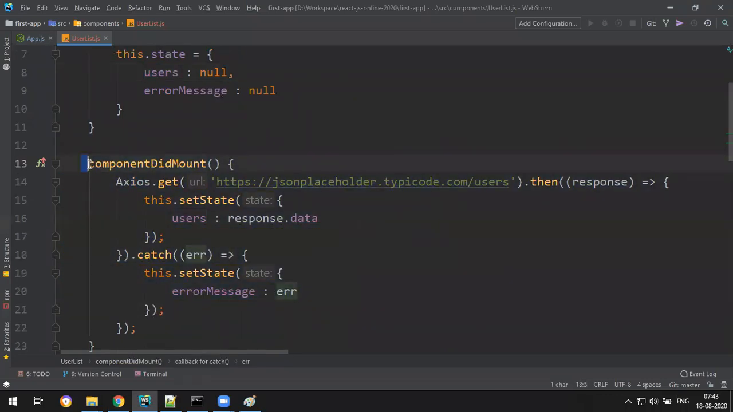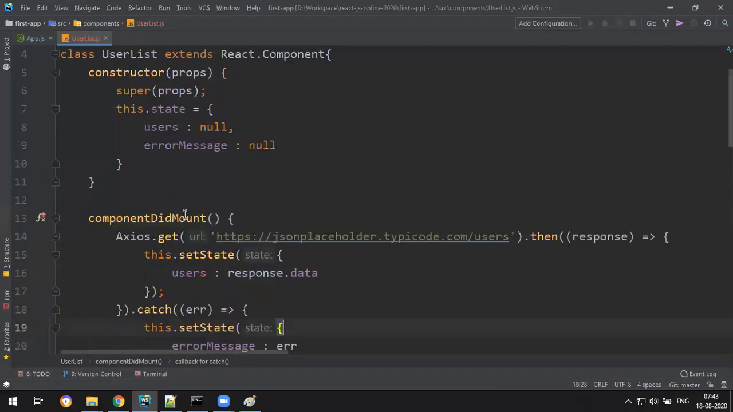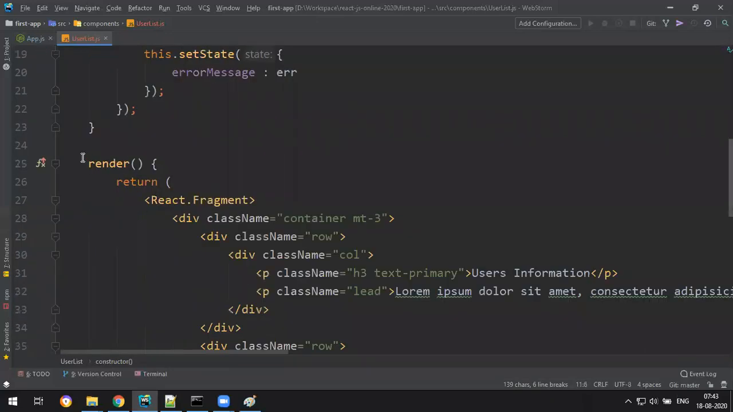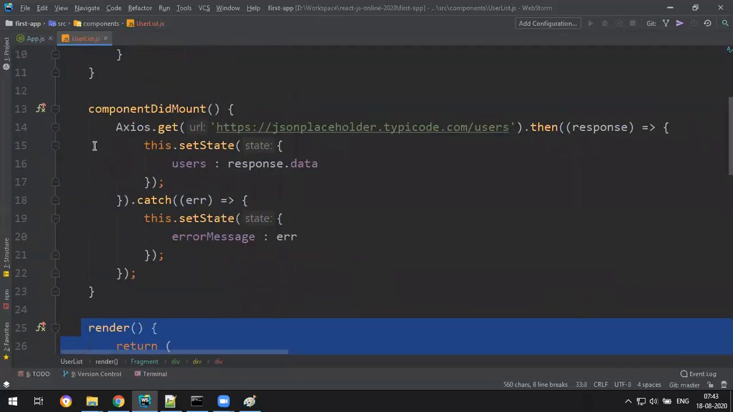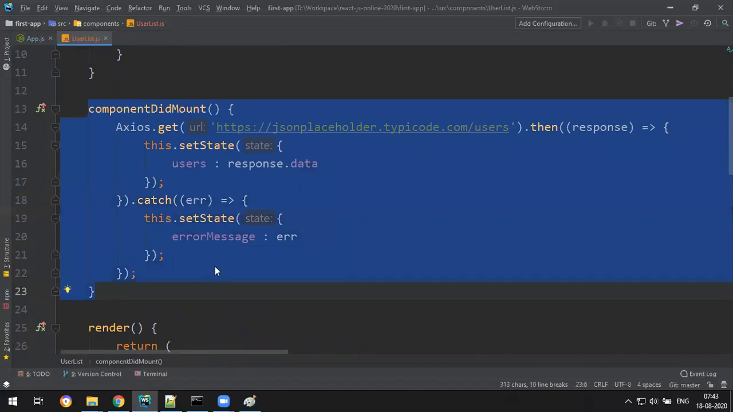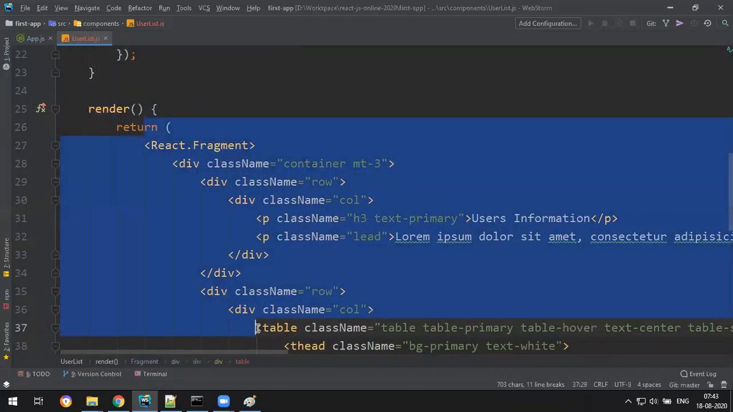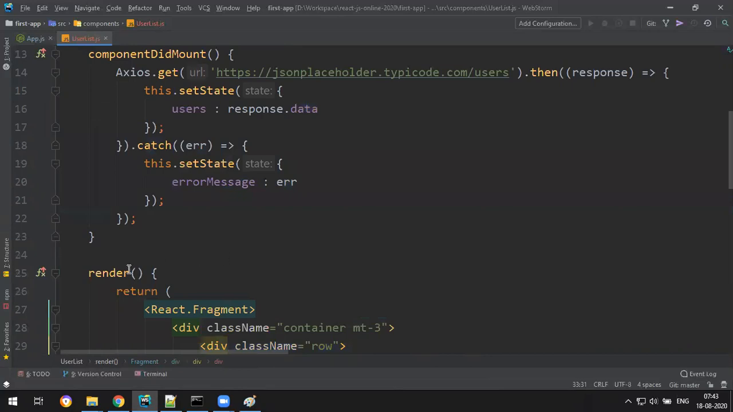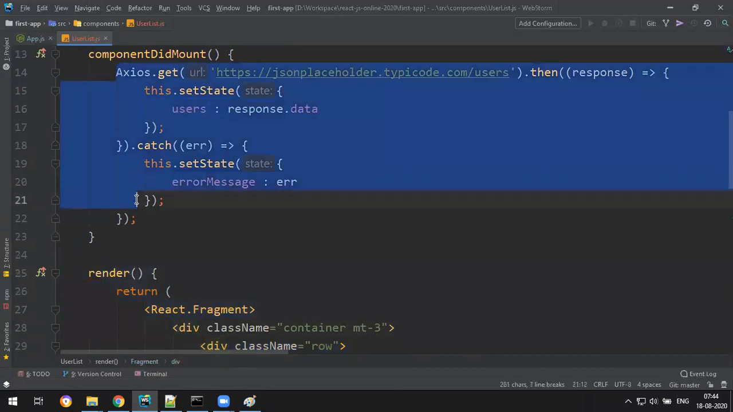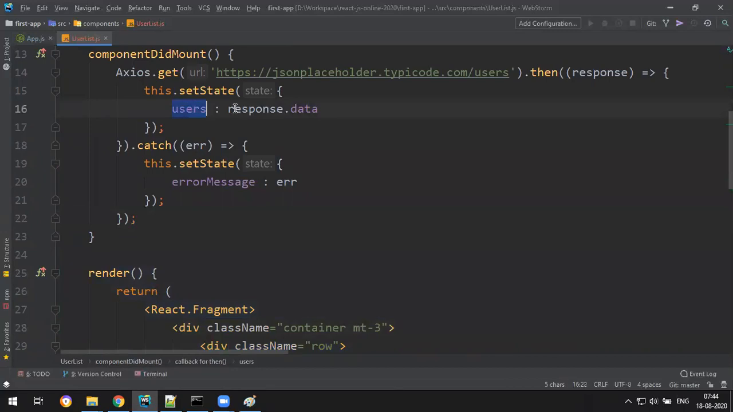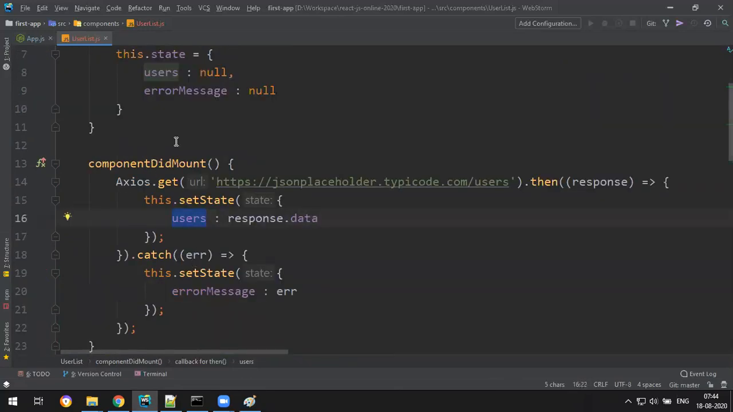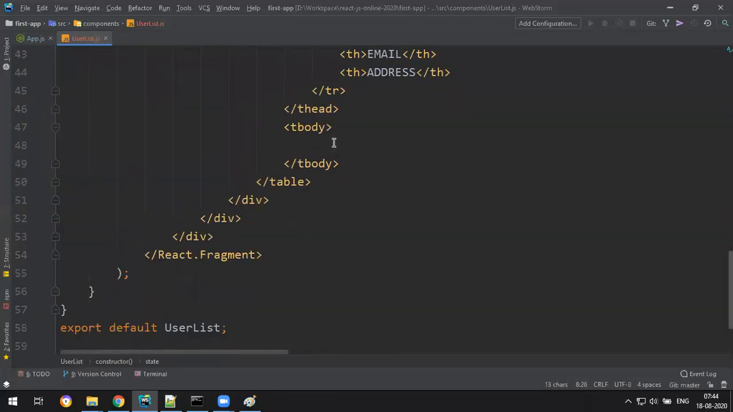It means before this, component did mount will execute lastly. First the constructor will execute, then render will execute, then lastly, when fully loaded, this will execute. It means while writing some logic in the render, you should be very careful because this render will execute before component did mount. So users will contain the data only after you display. While displaying you get the error. So that's why you have to check, is it not null, then display. You must check the conditions.